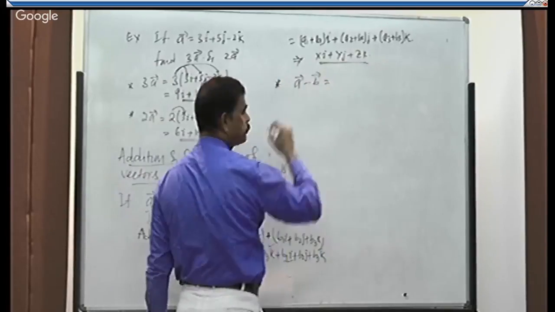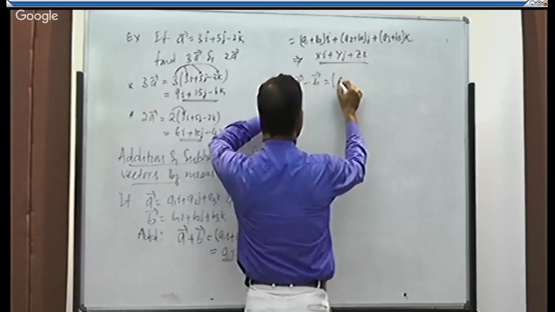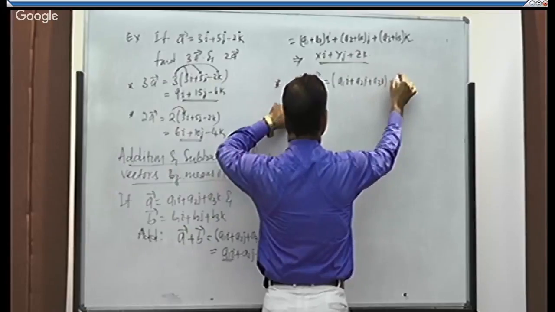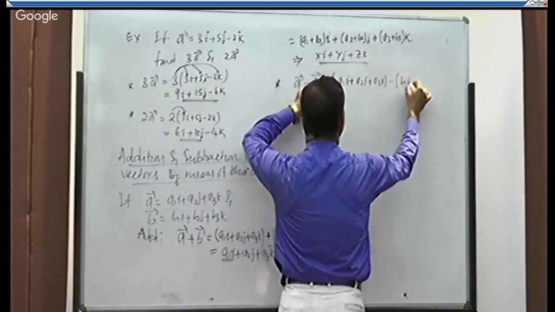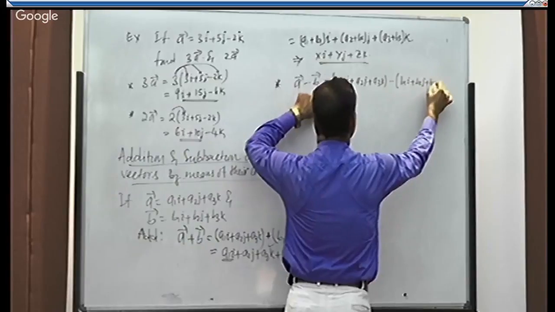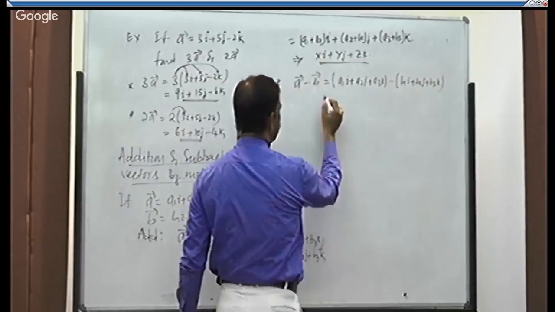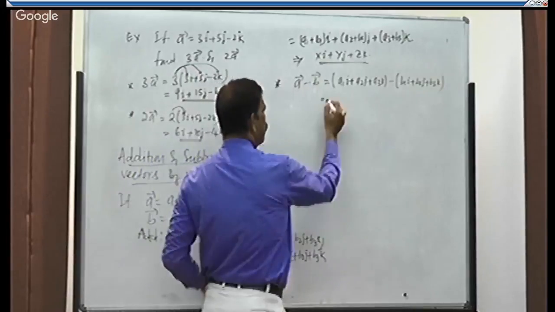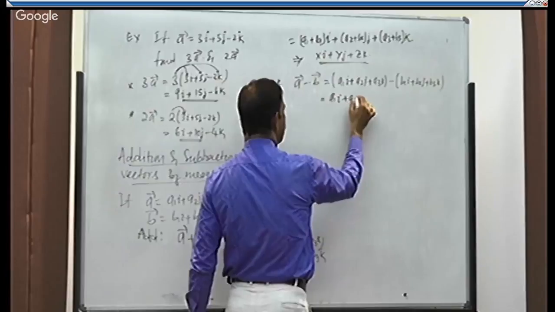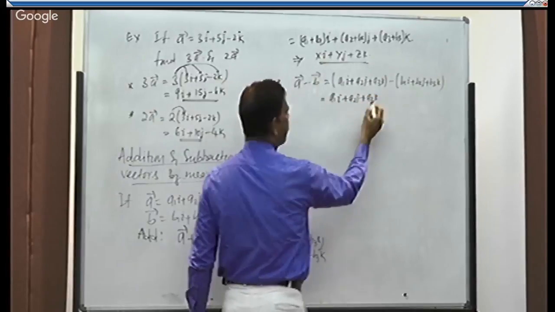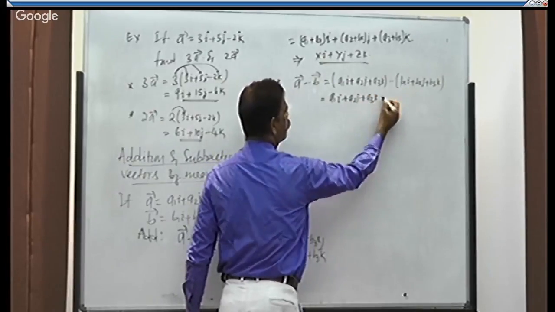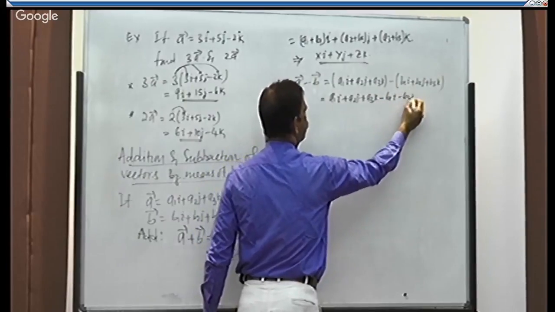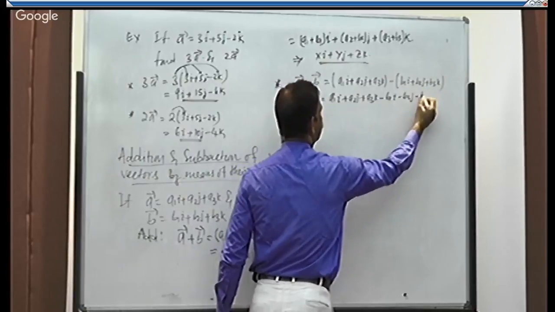Subtraction of vectors. Just write a1i plus a2j plus a3k minus of b. What is b? b1i plus b2j plus b3k. That is equal to, remove the brackets. Simple. So a1i plus a2j plus a3k minus of plus minus b1i minus into plus minus b2j minus into plus minus b3k.